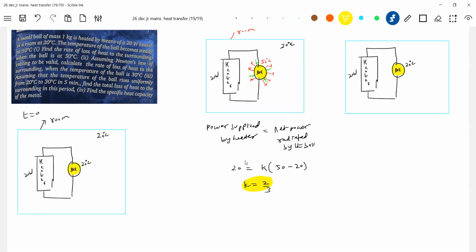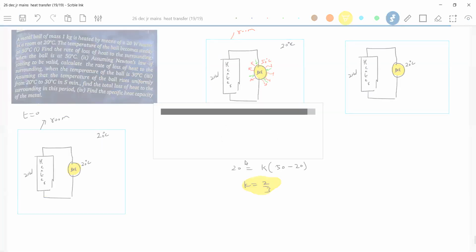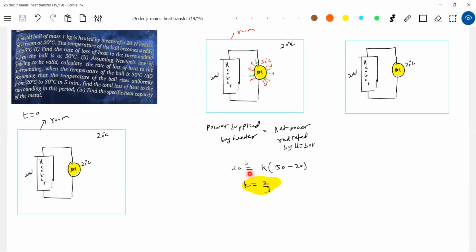Later on, let me color it, then I'll post it. Okay, what is the value of K? Sir, this one, it is cooling. No, it is getting heated up. No, so Newton's law of heating is what I applied.